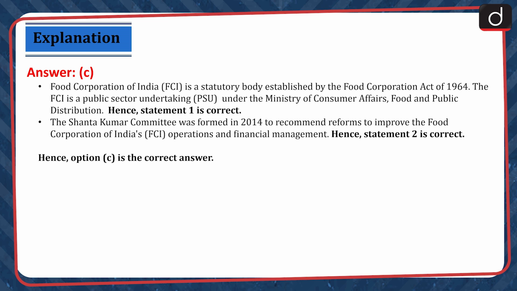Food Corporation of India is a statutory body established by the Food Corporation Act of 1964. The FCI is a public sector undertaking under the Ministry of Consumer Affairs, Food and Public Distribution. Hence, statement 1 is correct. The Shanta Kumar Committee was formed in 2014 to recommend reforms to improve the Food Corporation of India's operations and financial management. Hence, statement 2 is correct. Hence, option C is the correct answer.